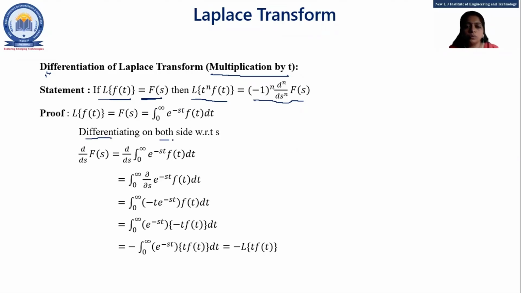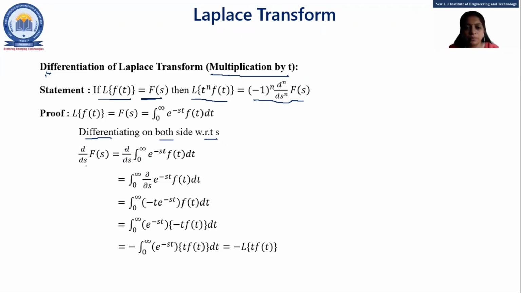Differentiating on both sides with respect to s. So if we take differentiation with respect to s, that is d by ds of F of s, and the right hand side d by ds of integration 0 to infinity e raised to minus st f of t dt. If I put this d by ds in the integral, it will convert into the partial form, that is del by del s.